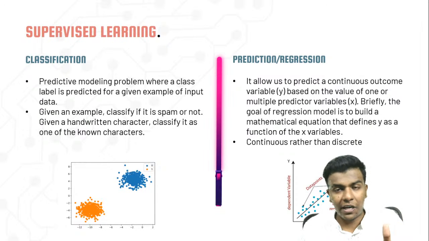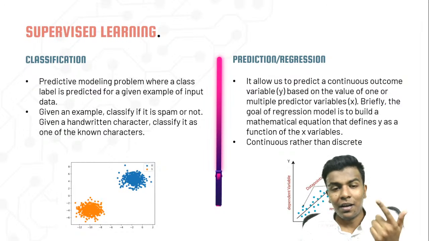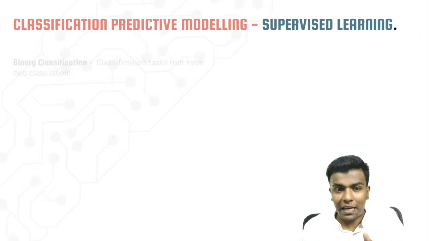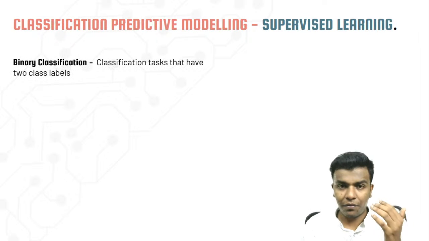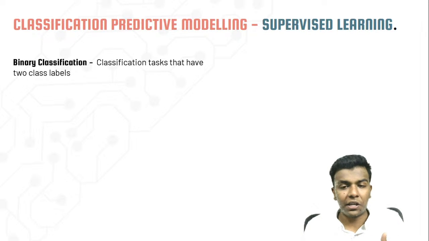In classification, there are two things, guys. First we have seen classification and then regression. So first of all, we'll discuss classification. In classification, there are 4 kinds of classification. First, binary classification.